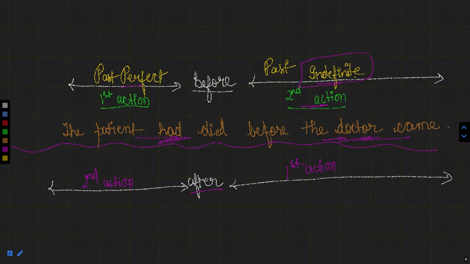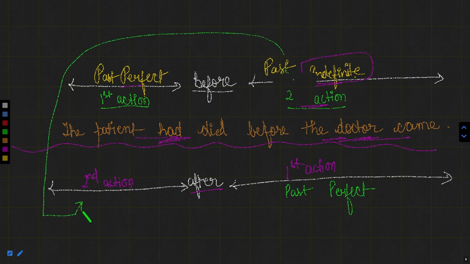It means this first action will be written in past perfect tense, and now you will take the past indefinite tense from here and bring it over here, in the second action. So here we'll write past indefinite tense. Now what we have changed is only the positions of the first action and the second action. Otherwise, the rest of the parts are the same.